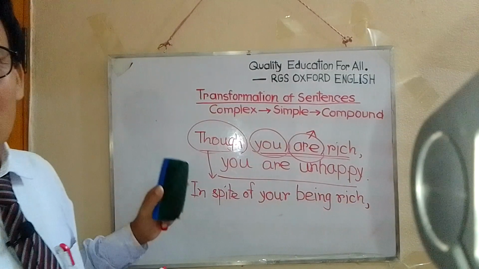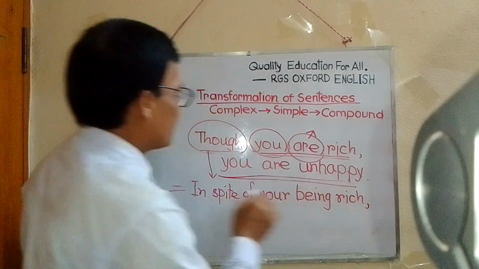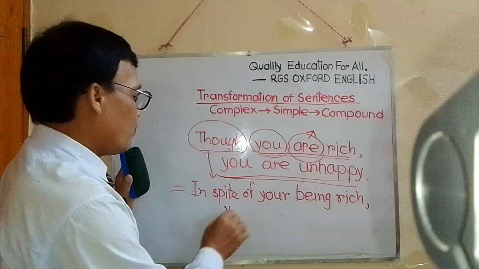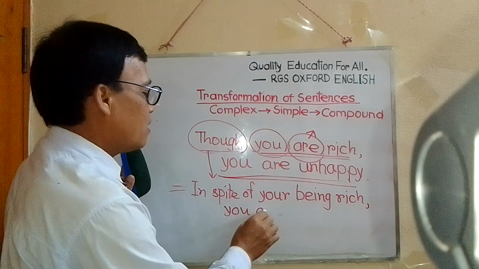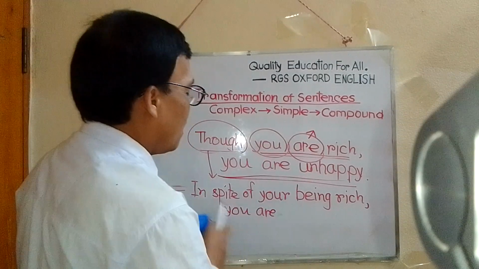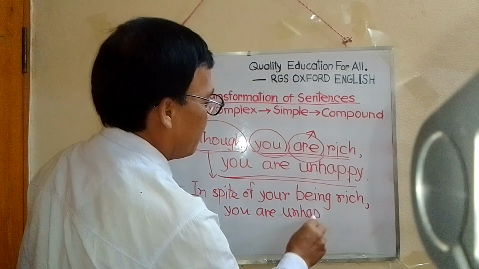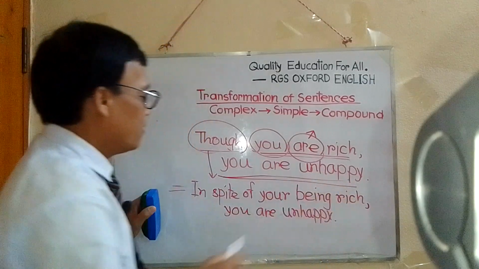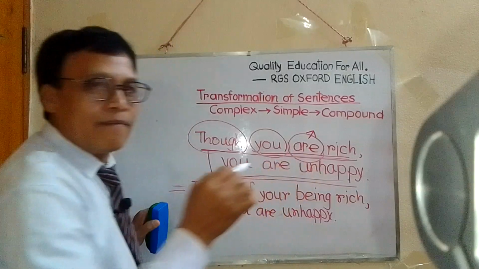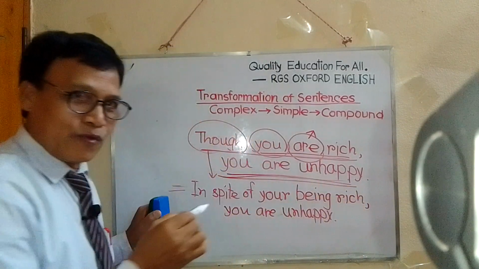Now add the principal clause. In spite of your being rich, you are unhappy. So this is the subordinate clause turned into a phrase, and this is the principal clause.